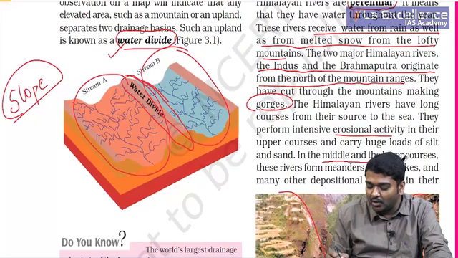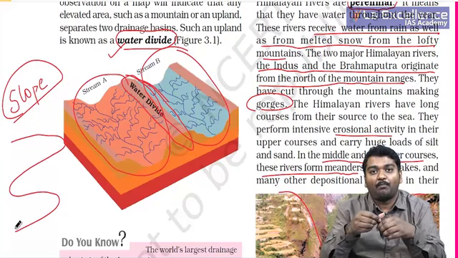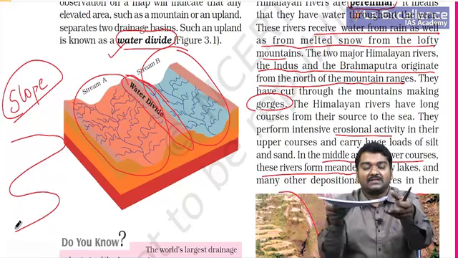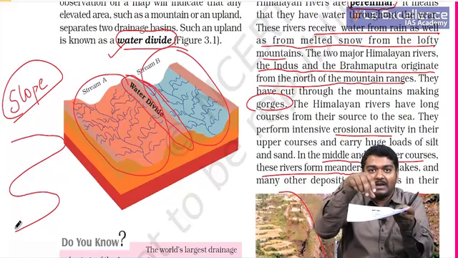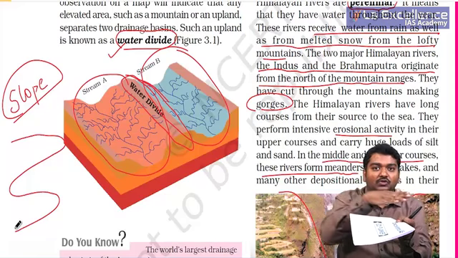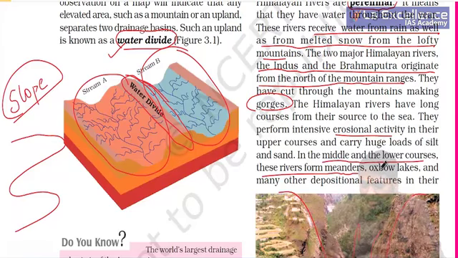In the middle and lower courses, these rivers form meanders. The meaning of meanders is this: just pour a glass of water where the surface is like this, that is, no slope, the surface is straight. When you drop a glass of water, you observe water doesn't go straight, but water moves like a snake. That is called meandering, right? And Oxbow lakes, the leftover lakes, are usually seen, and they are the depositional features which we usually observe.